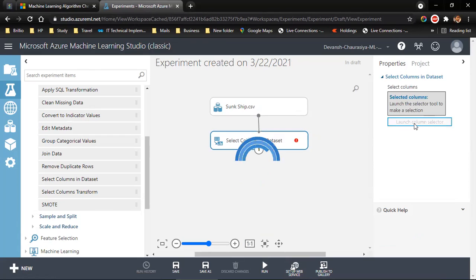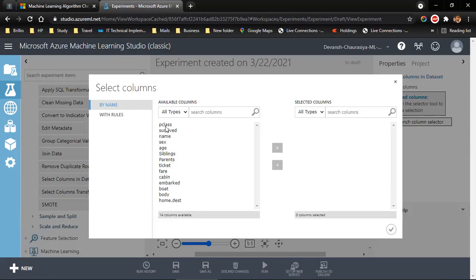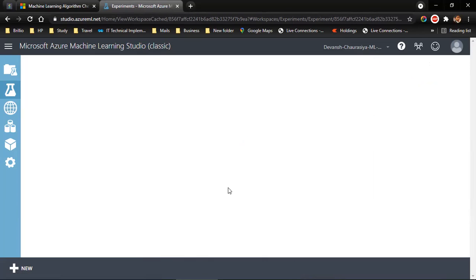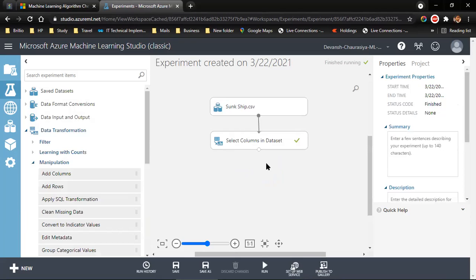Launch column selector on the right, and I need whether they survived or not, and I need their gender, and I check. Now I run. Cool.